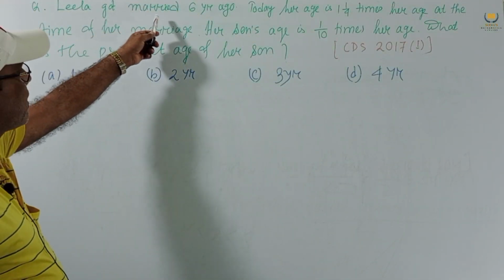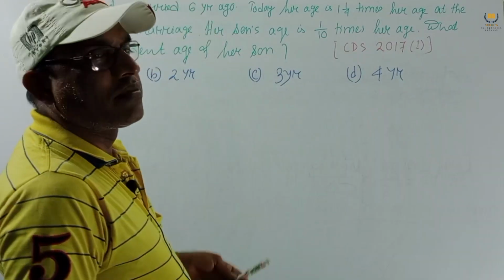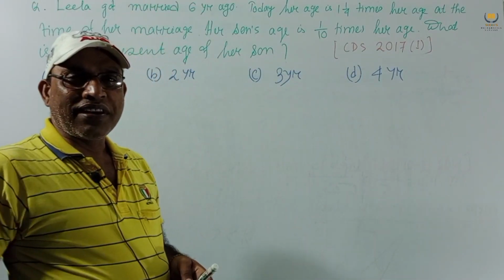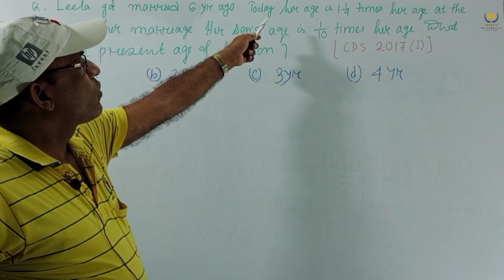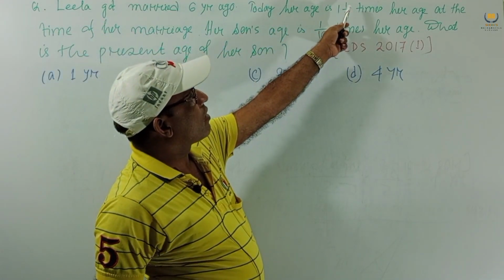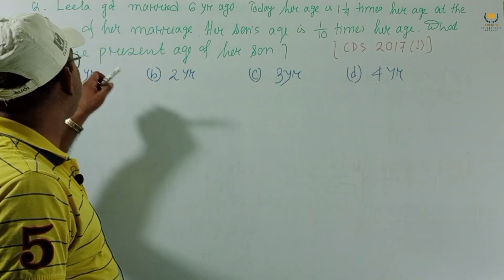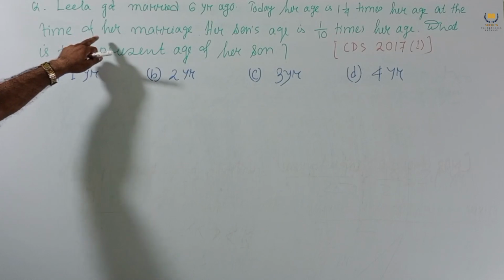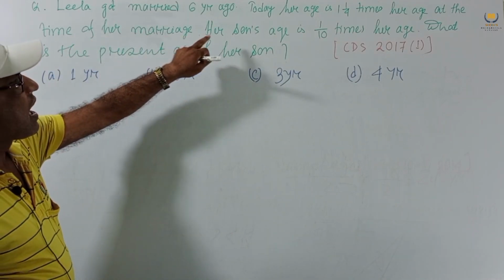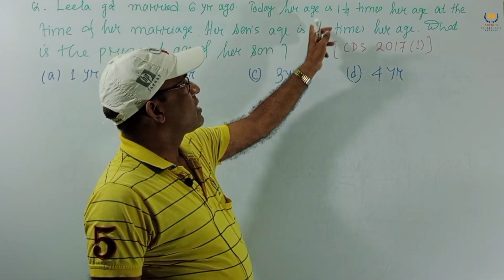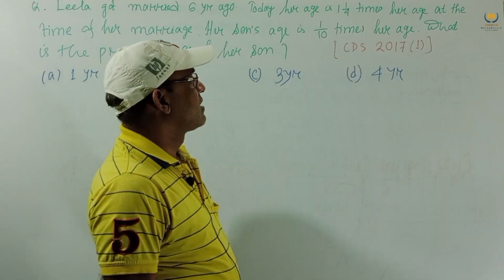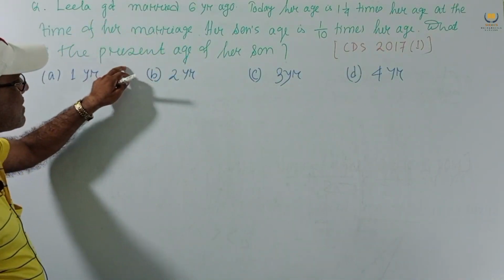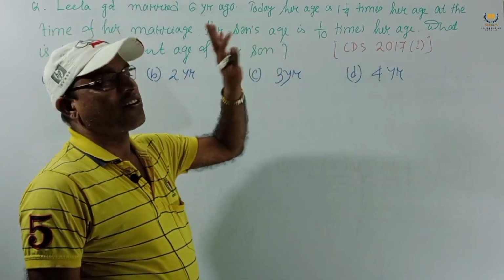Another problem. Leela got married 6 years ago. Today her age is 1 and 1 by 4 times her age at the time of her marriage. Her son's age is 1 by 10 times her age. What is the present age of her son?